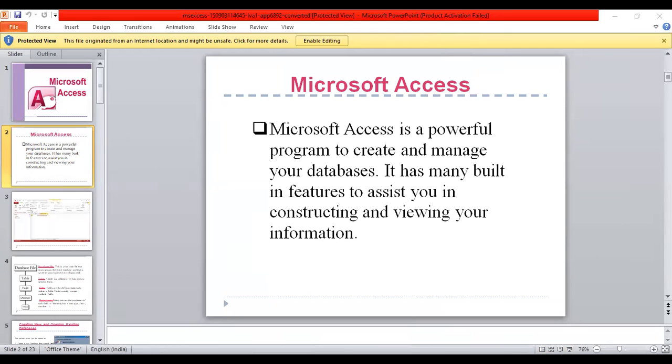This is all about database. You can create a table, you can add any data or any report, and reports to analyze or print data in a specific layout. Data access pages are used to view or update the data. In MS Access, data is stored once in a table but can be viewed from multiple locations.